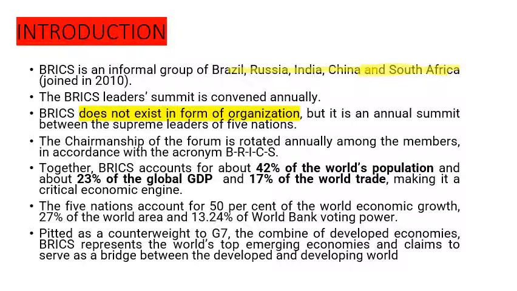It's only a decade old, a new grouping, and the BRICS Leader Summit is convened annually. So there is a summit that consists of BRICS nations, and that summit is held annually. It is an informal organization, but it's a grouping that has a huge say, and BRICS is important regarding